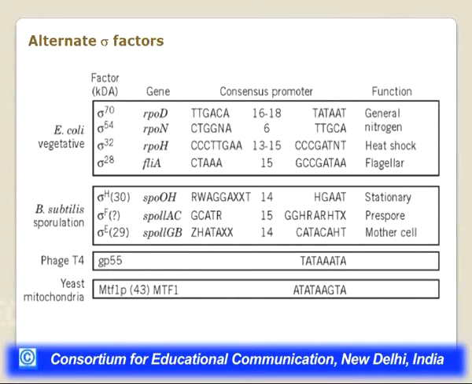I show these alternate sigma factors because there is a kind of competition going on inside the cell for association with the core enzyme. The point I wanted to make was that obviously sigma 70 promoter based genes are many in number, but there are alternate sigma factors also present.